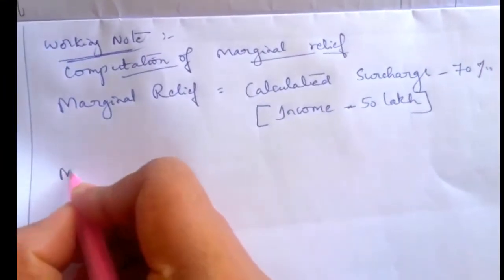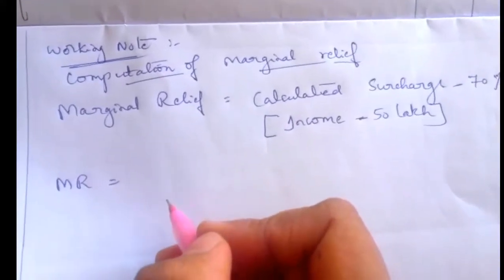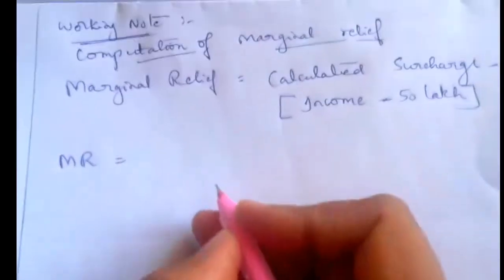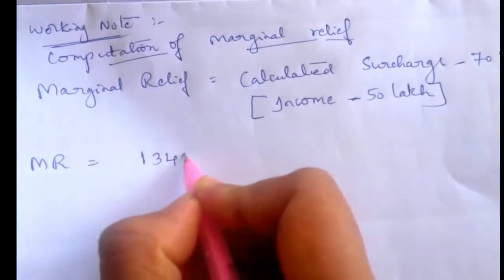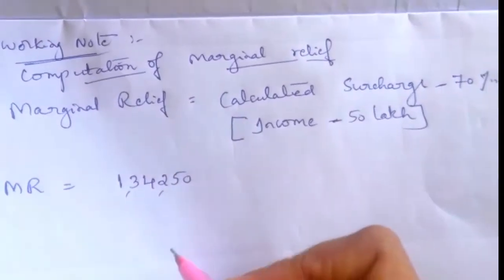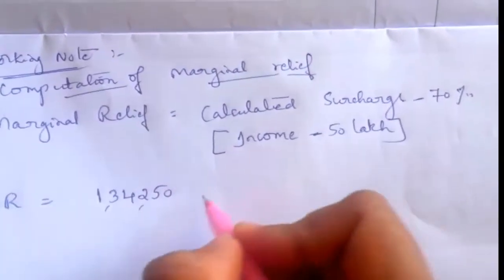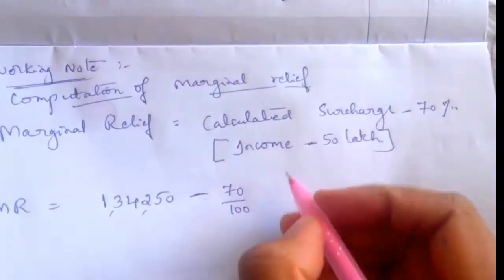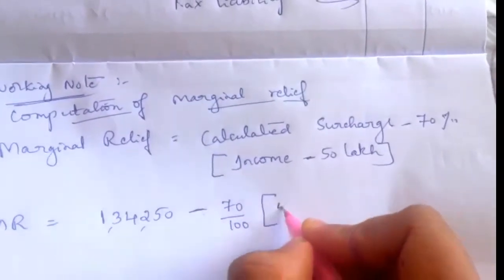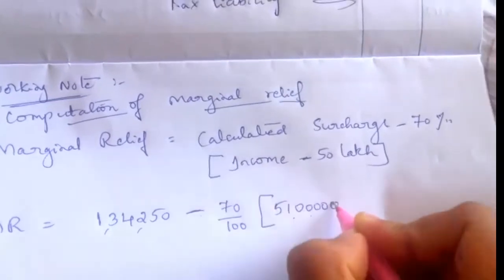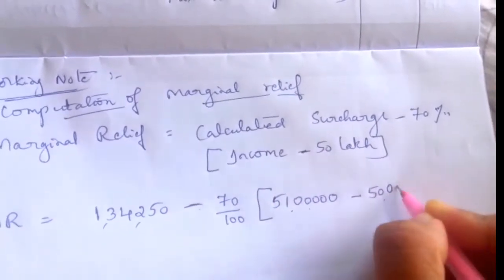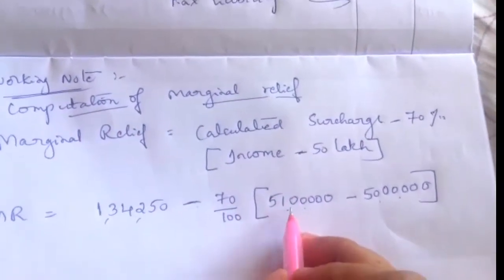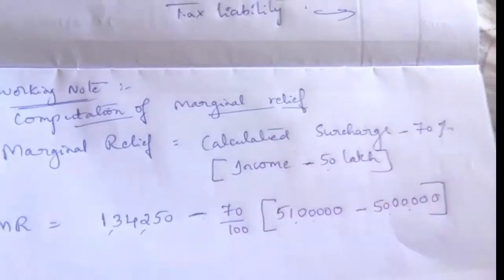So marginal relief equals calculated surcharge. How much? See the surcharge, 1,34,250 is the surcharge, minus 70%, that is nothing but 70 by 100 into total income. His total income is 51 lakh minus 50 lakh. Limit is 50 lakh here, that is income exceeding 50 lakh, less than 1 crore.